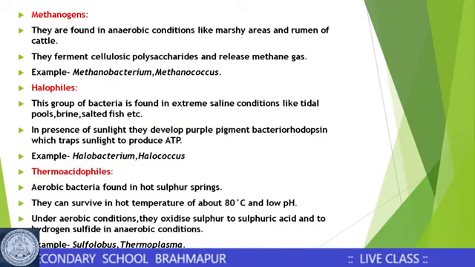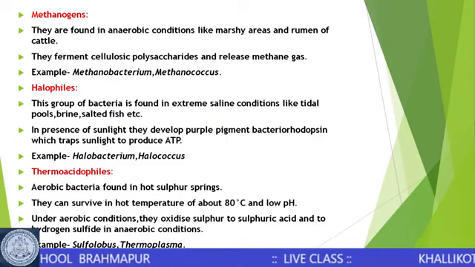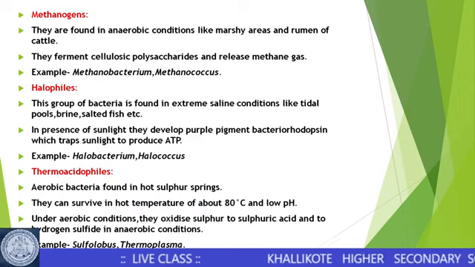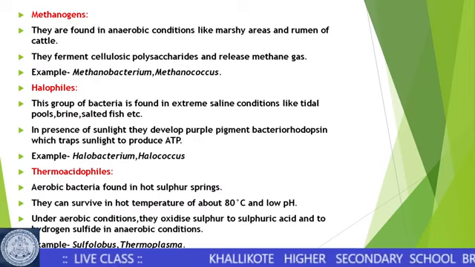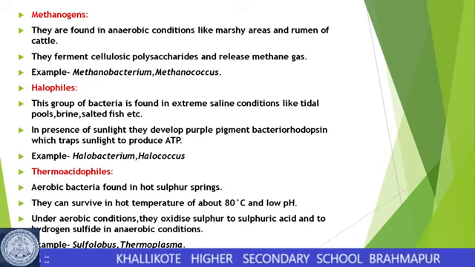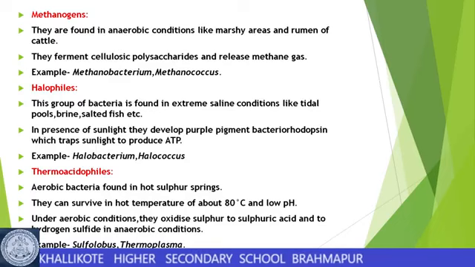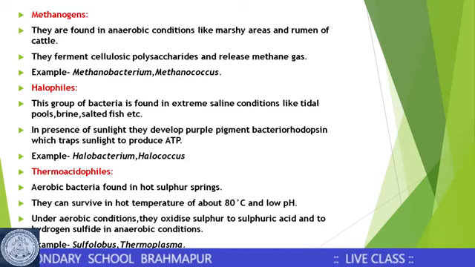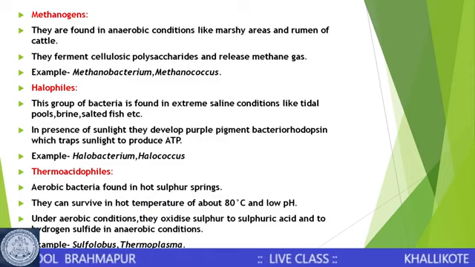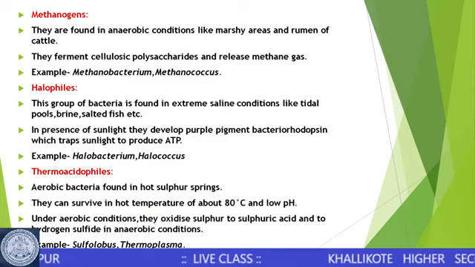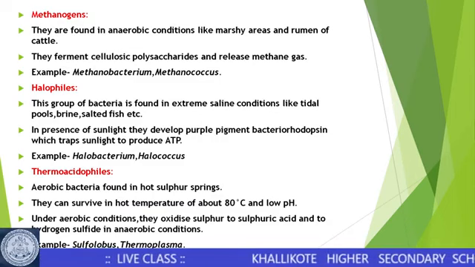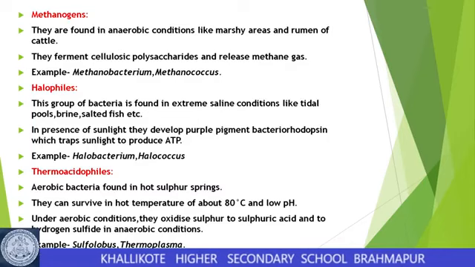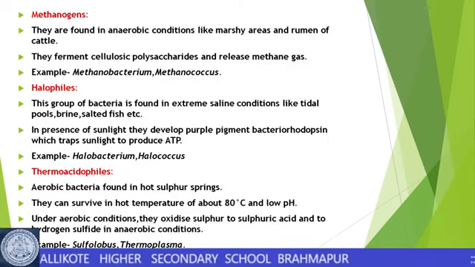So halos means salt, and phile is loving. So these are bacteria that like to grow in extreme saline conditions where the amount of salt is high. Where do we find such conditions? We can find them near the seas, like the tidal pool, the brine or saltwater areas, and salted fish that is made. On these structures also we can sometimes find many bacteria growing. They are called the halophiles.